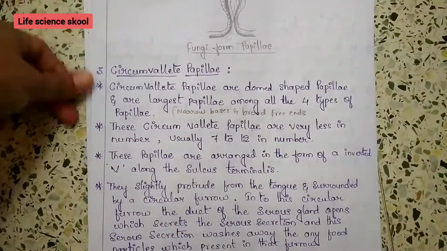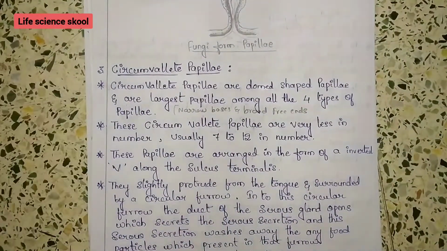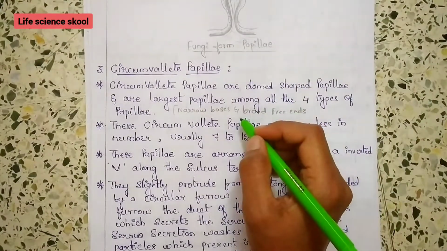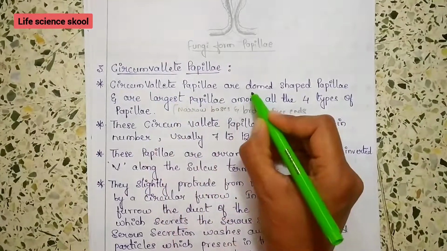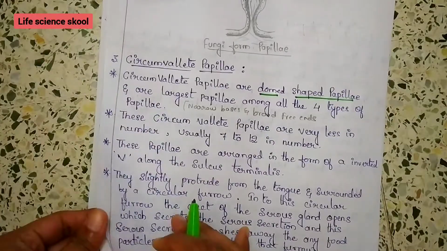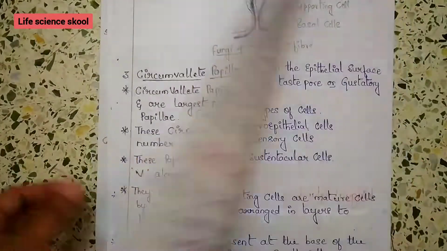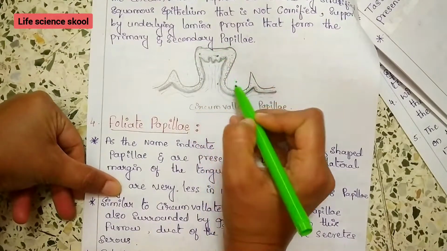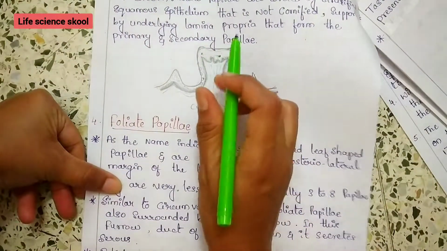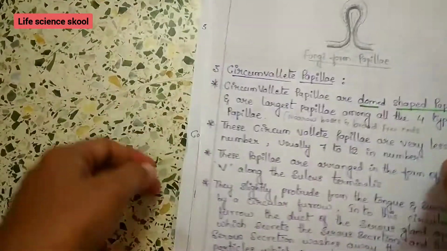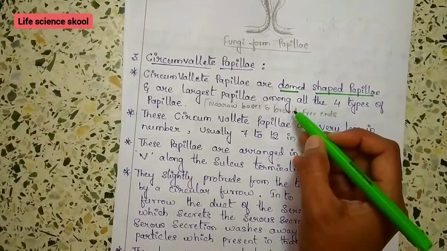Now we will move on to the third papillae, that is circumvallate papillae. Let us learn about the circumvallate papillae in detail. Here the circumvallate papillae are dome shaped papillae. You can look at the diagram here. These are the largest papillae among the four types of papillae.